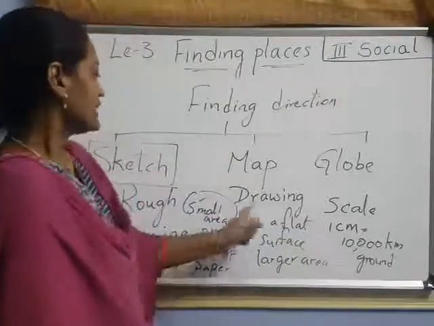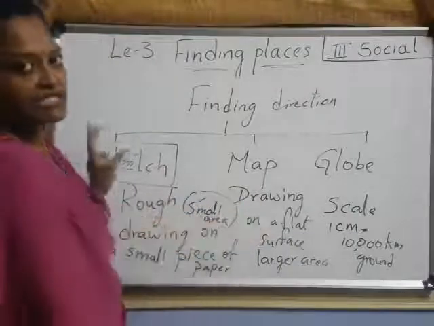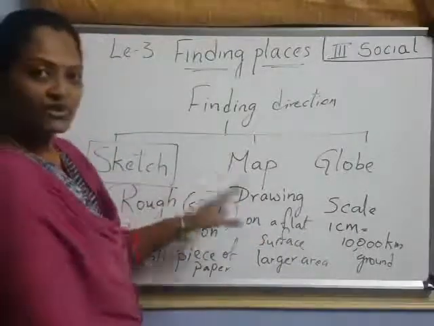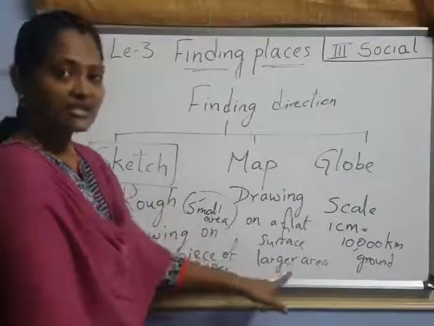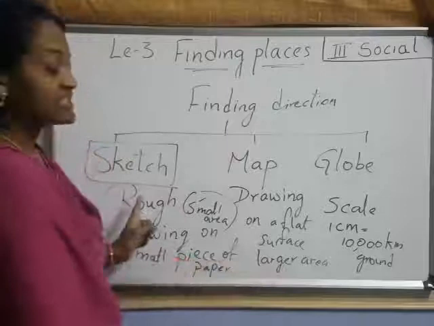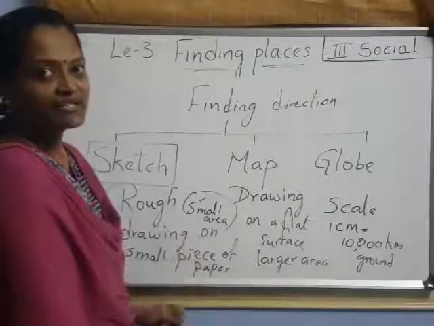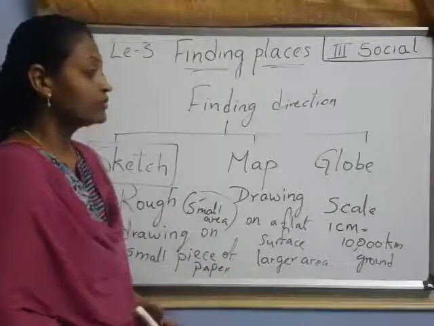So this is the difference between the sketch and the map. Sketch is a rough drawing, but map is also a drawing, but on the flat surface. It covers larger area. But sketch covers only small area. Right? Understood, children? Next, coming to globe.